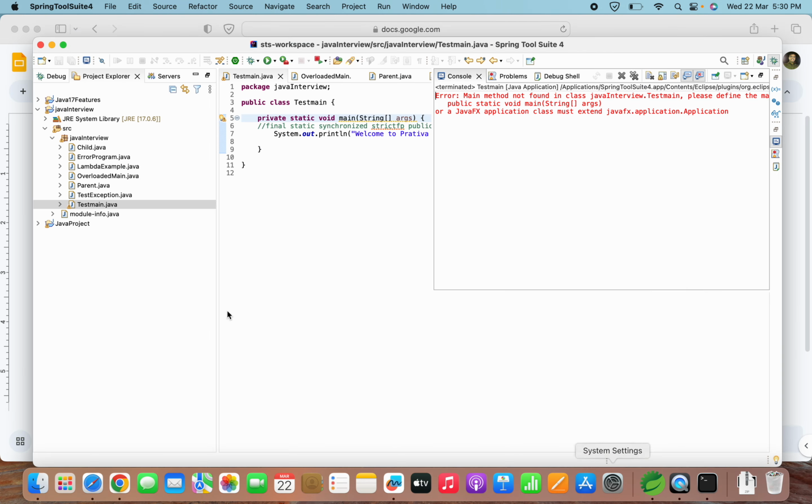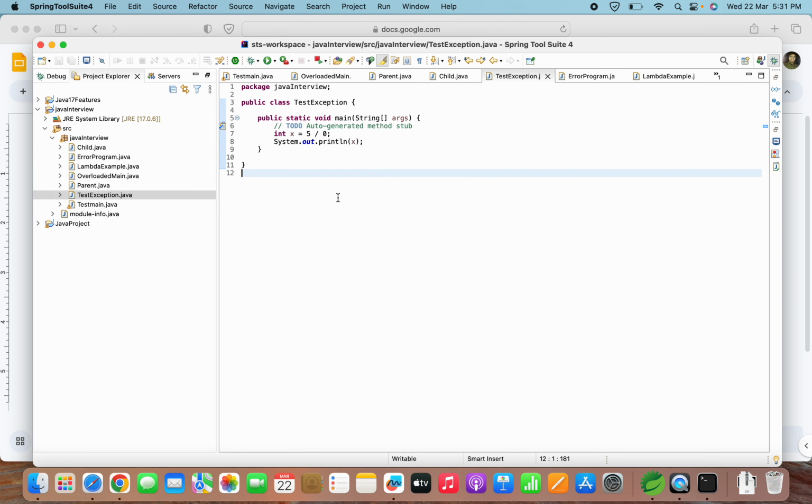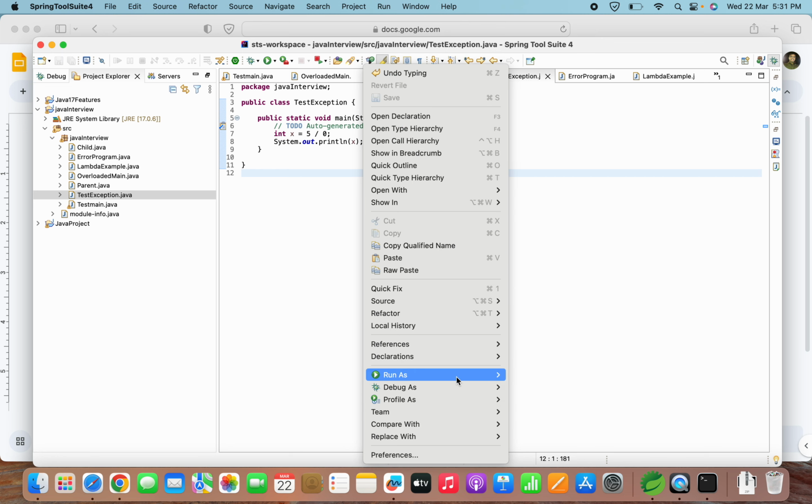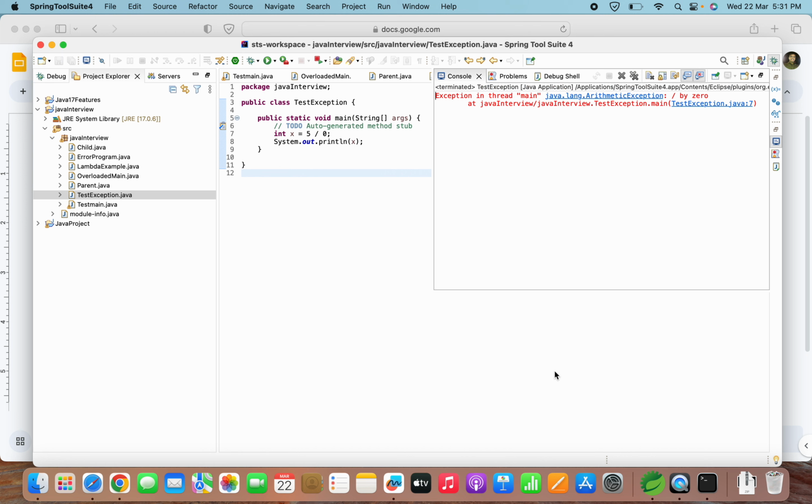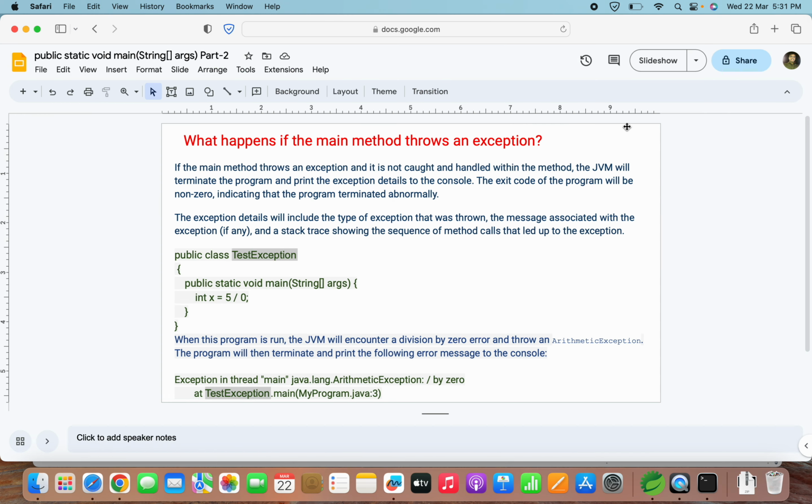Okay, so I have tried that one, TestException, this one. I have int x is equal to 5 by 0. If I try running this, see here it will give the same exception, that this is the exception name which belongs to the java.lang package, and the message is divide by 0, and this occurred in line number 7. I hope this is clear. Let's move back to the slide and move ahead to the next question.